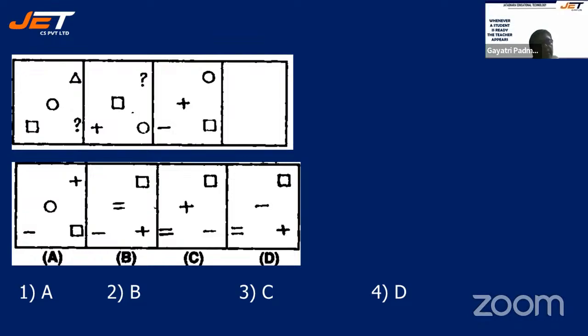See the next question. We have a triangle, circle in the middle, then square, right? And in the next one, triangle is missing. You have a square, circle, plus mark. In the next one, again, triangle is not there. Instead, you have a plus mark. You have a minus. Clear? So, what could be the next option? So, think over it before we disclose the answer.